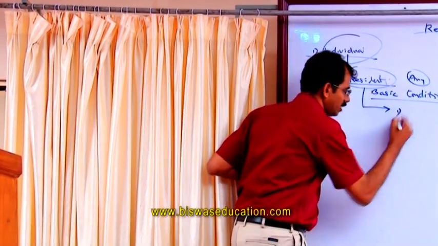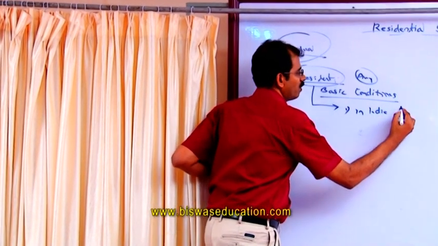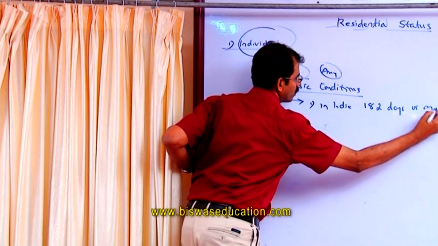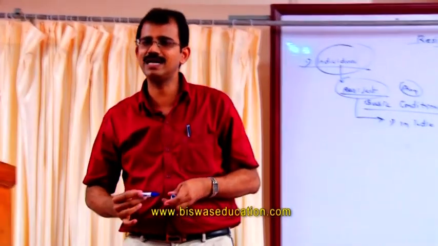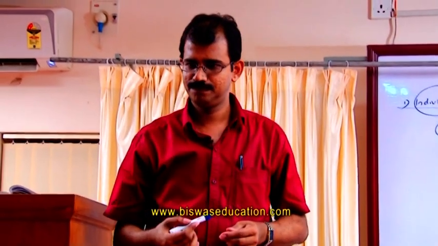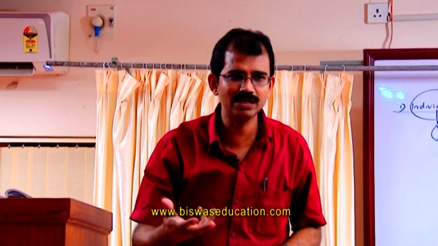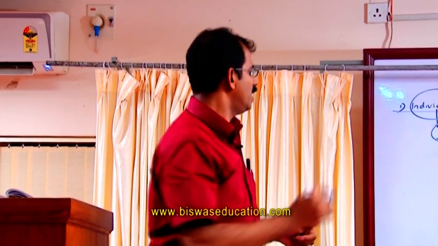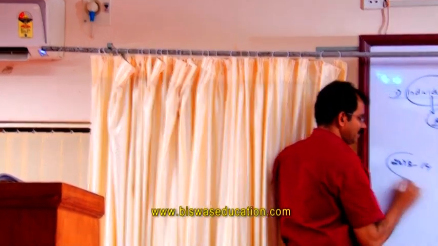The first basic condition is he is in India for 182 days or more for the previous year. What does previous year mean? The year under consideration. So, let the previous year be 2013-14.